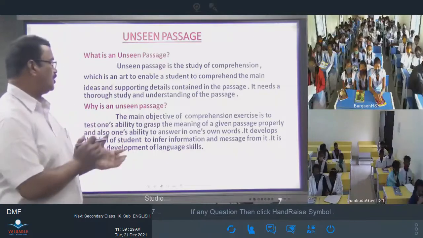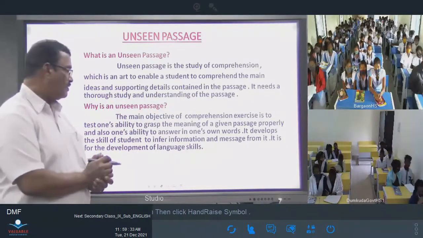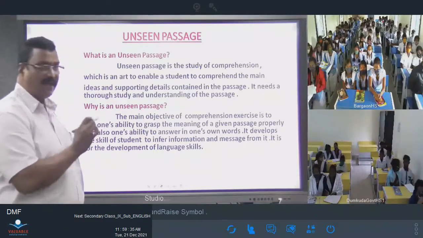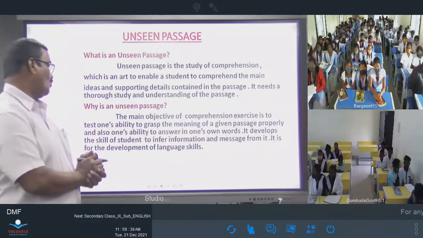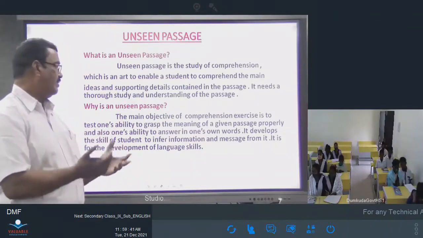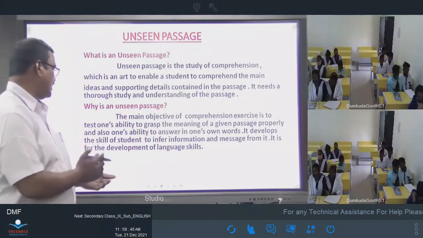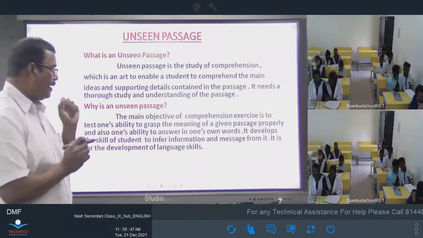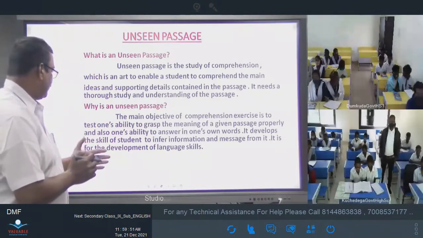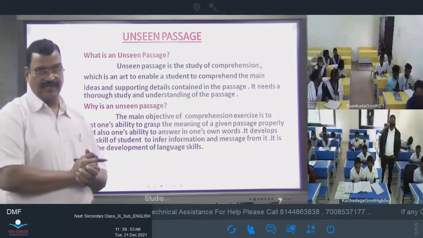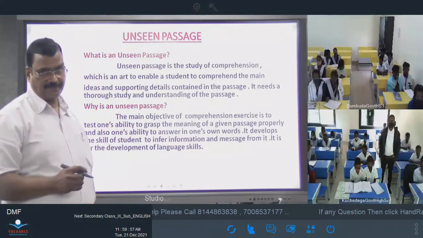The main objective of comprehension exercise is to test one's ability to grasp the meaning of a given passage properly and also one's ability to answer in one's own words. It develops the skill of a student to infer information and message from it. It is for the development of language skills. So, this is the objective.